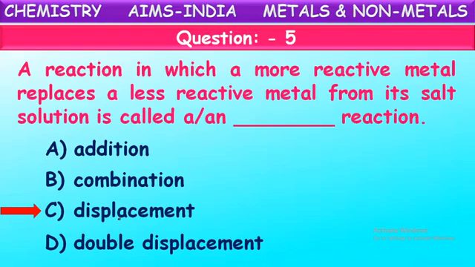It deposits on the iron nail as a brown precipitate. So now the solution turns green because iron sulfate is green. What happened here? The highly reactive metal iron displaced the less reactive metal copper from its compound or from its solution. That is called a displacement reaction.